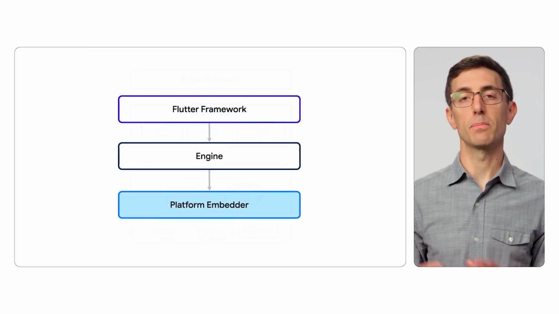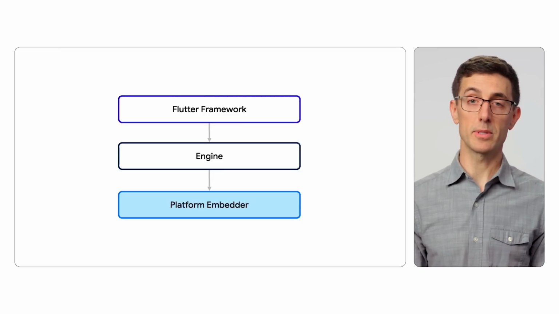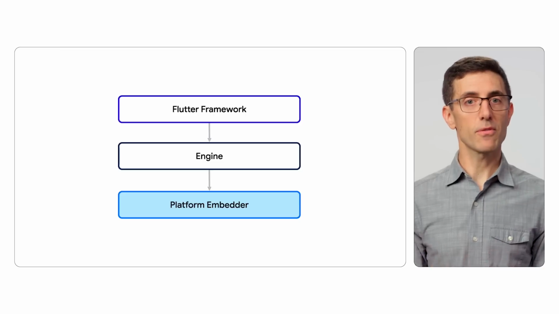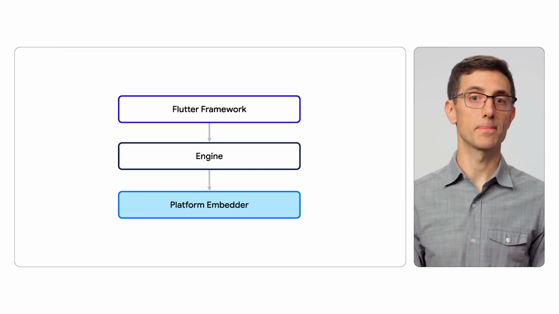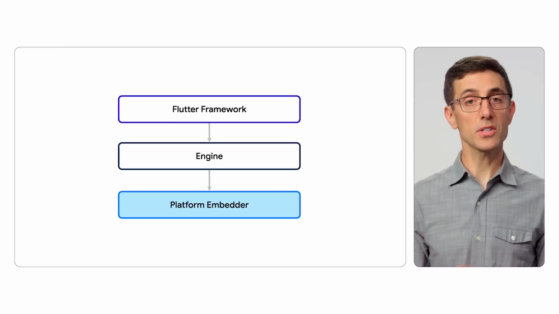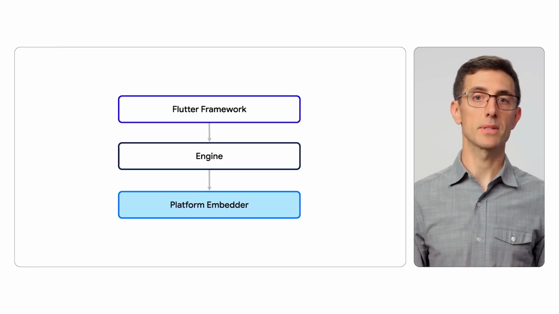And finally, there's the platform embedder. This is the only part of the architecture which is platform-specific. It connects the platform-agnostic engine to each host platform like iOS or Android. The embedder architecture also allows us and partners to bring Flutter to more places and more platforms.